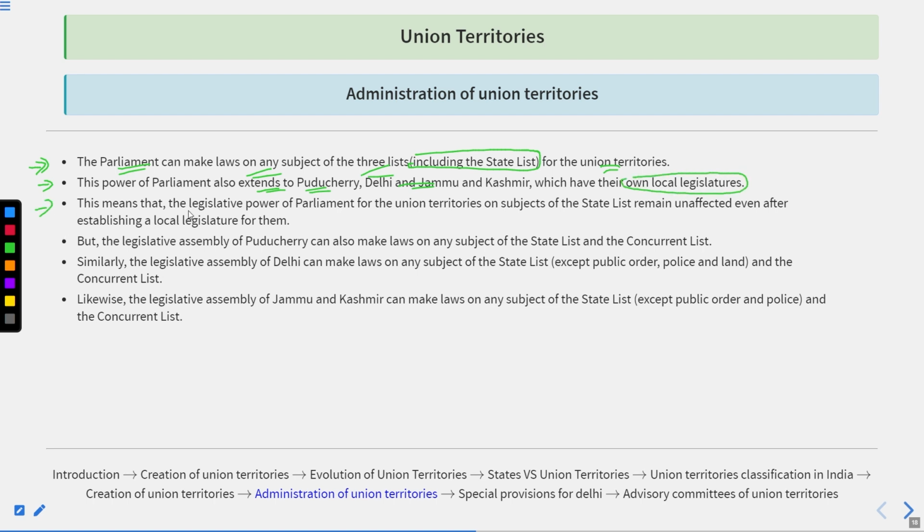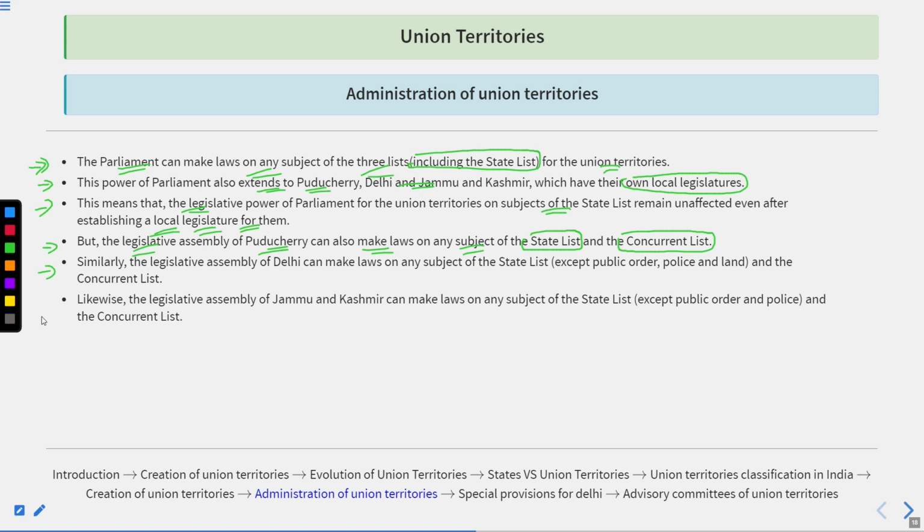This means that the legislative power of Parliament for the union territories on the subjects of the state list would remain unaffected even after establishing a local legislature for them. But the Legislative Assembly of Puducherry can also make laws on any subject of the state list and concurrent list.